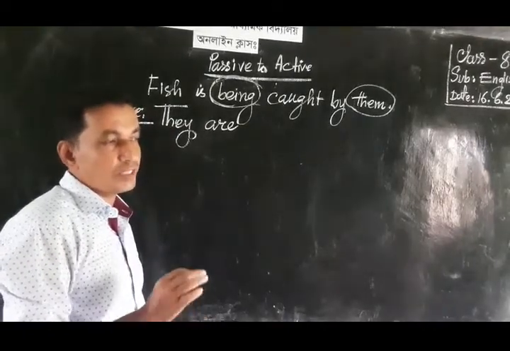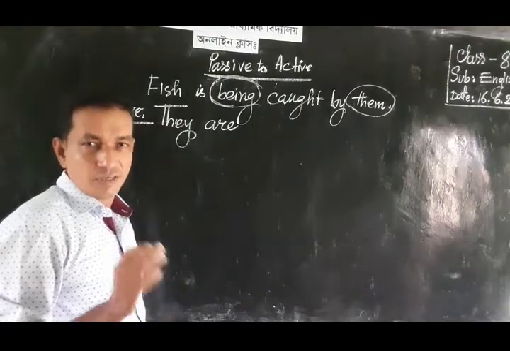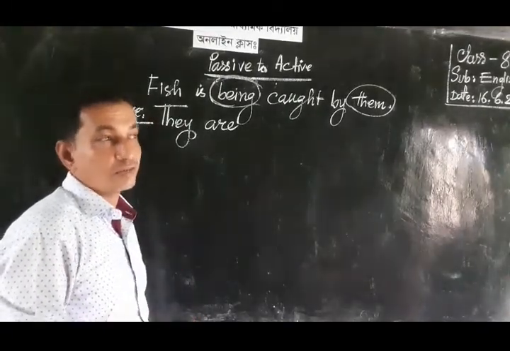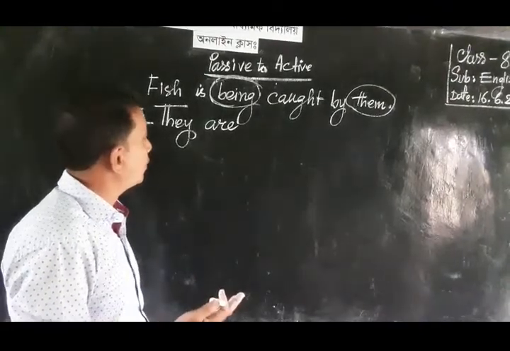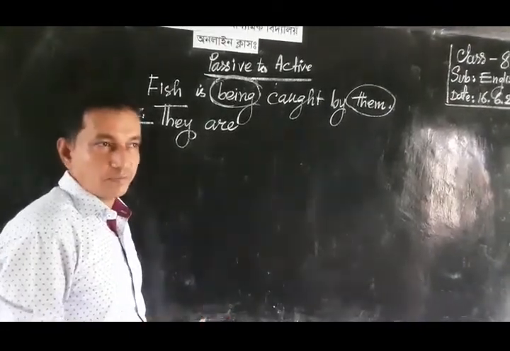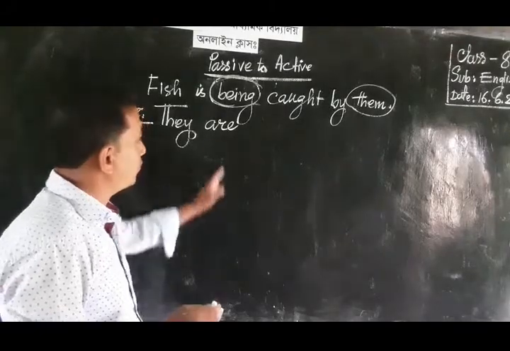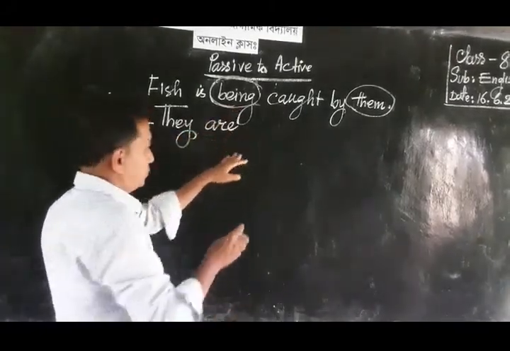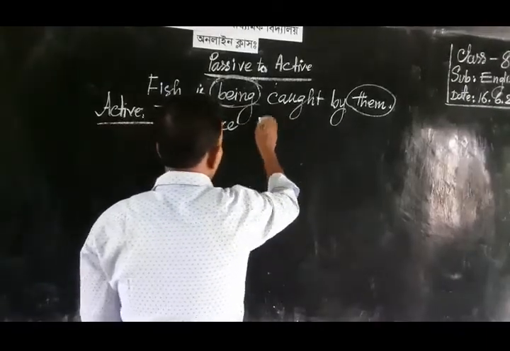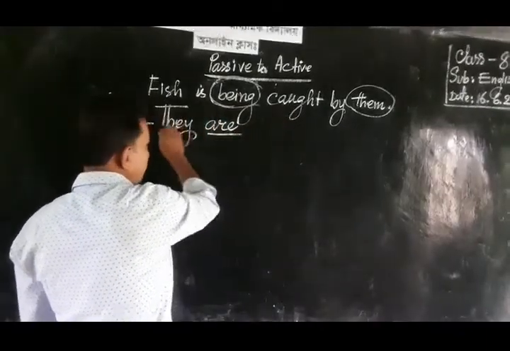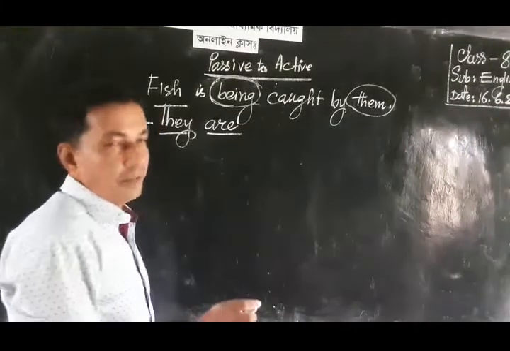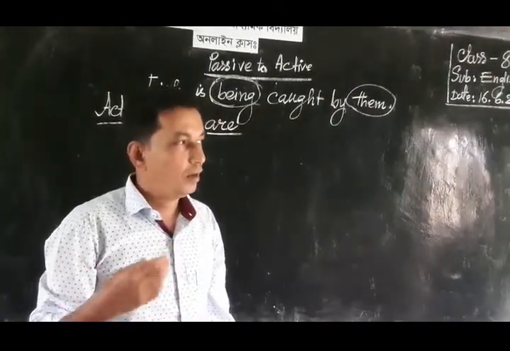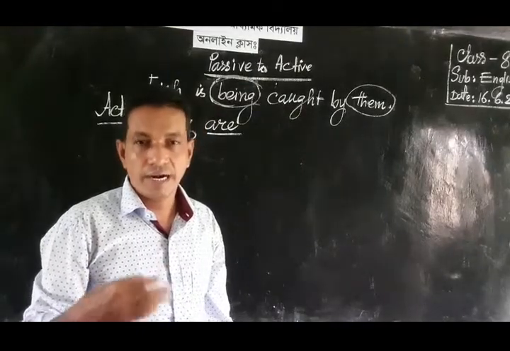Being is needed in passive voice, and in active voice we do not need any extra auxiliary verb such as being. So after is or are comes the subject, then the main verb would be written adding ing.